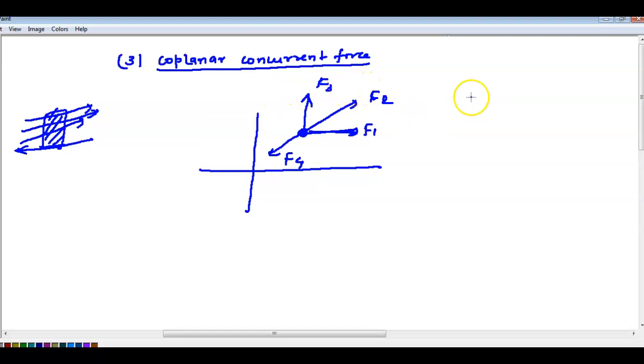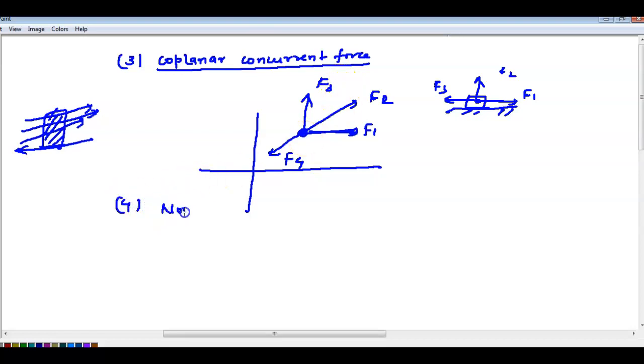Getting it? Example, tell me what example you can write for this one. Consider this block. Somebody is pulling in this direction, and consider your friend pulling this way, another way, so three people are pulling it. All the forces lie on this point only. That's why it's called coplanar concurrent forces, right?